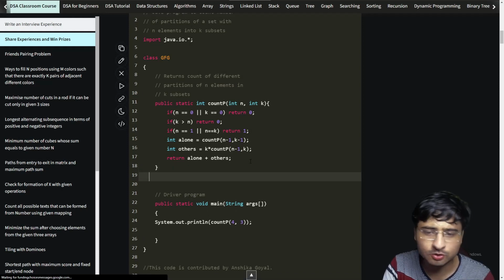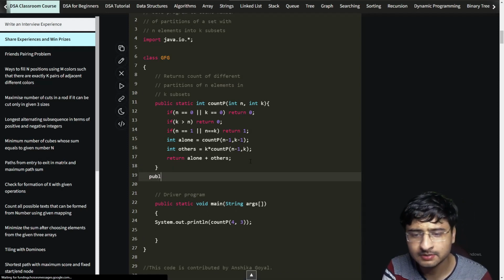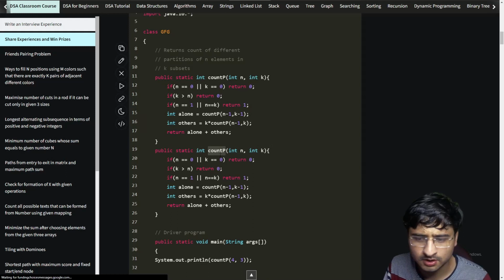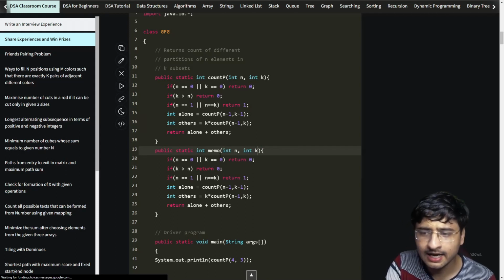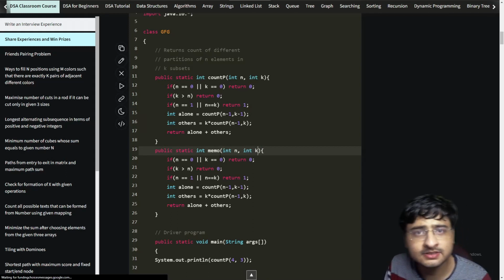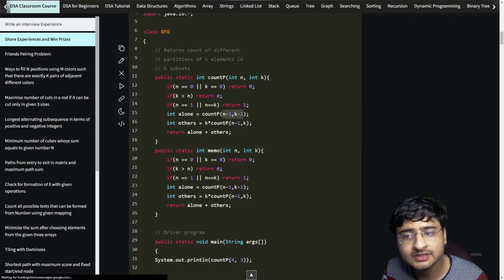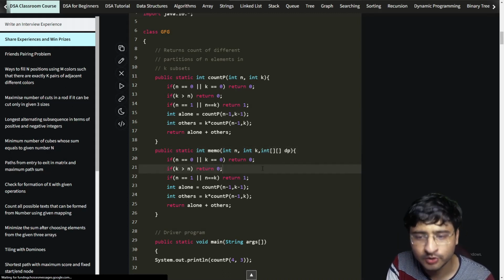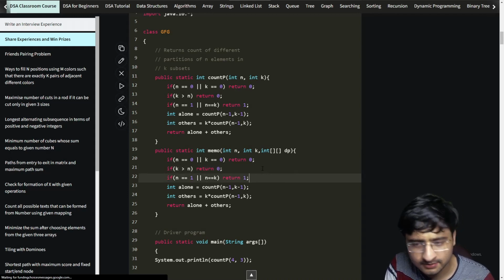So to write the memoization code for this problem, I write public static. Basically I can simply copy this recursion function and edit it, just like we have done a lot. For memo, I'll have to have a DP as well, and how many dimensions will that DP have? Two parameters are getting changed. This means the DP will have two dimensions, right? Okay, and these are the base cases.